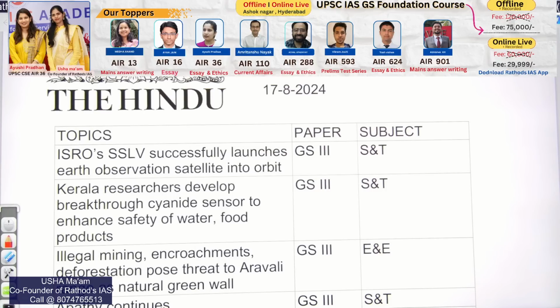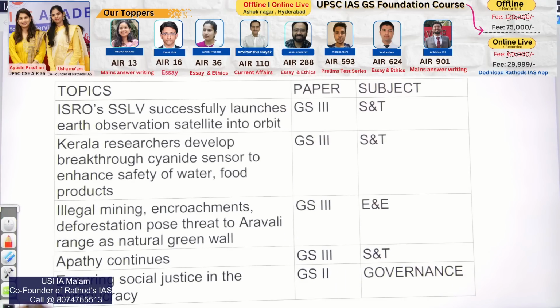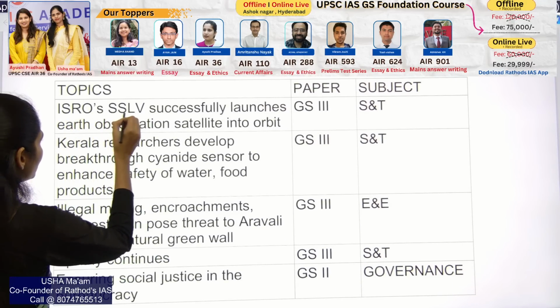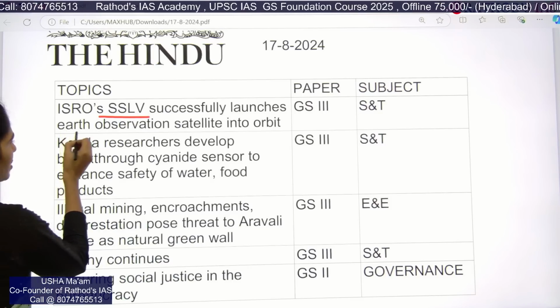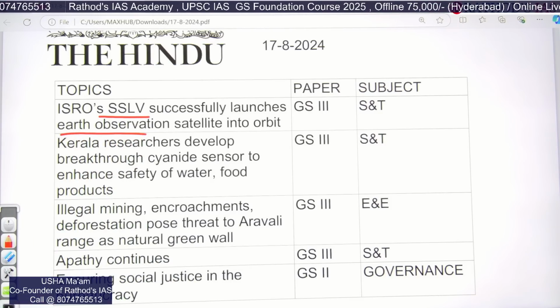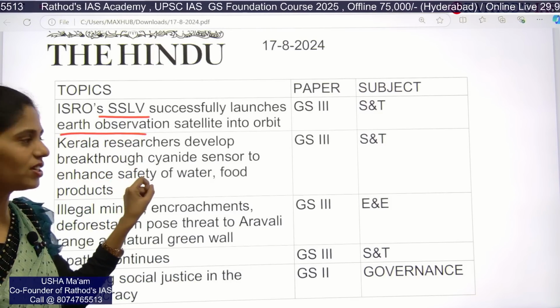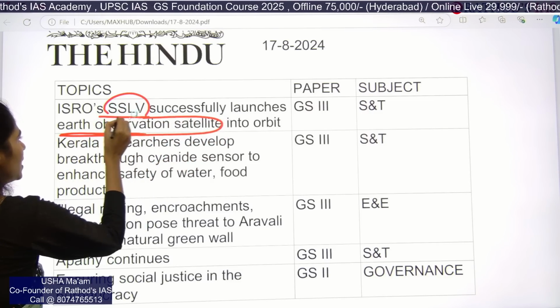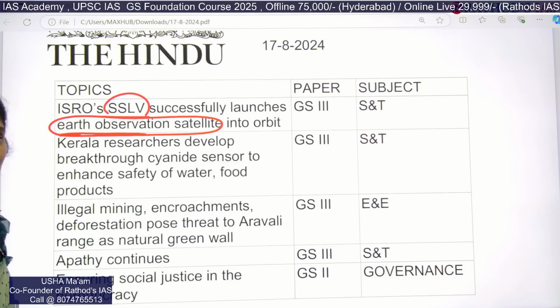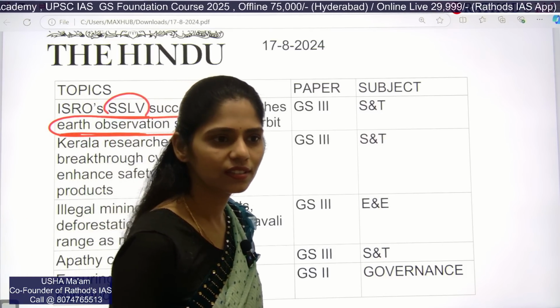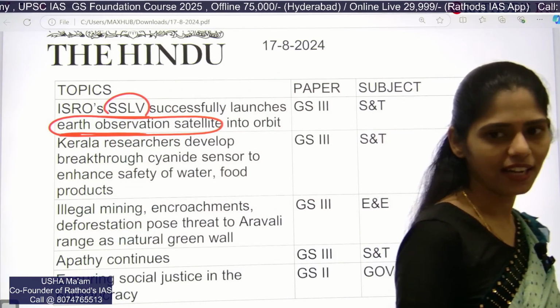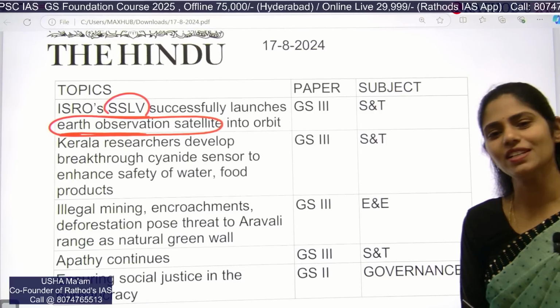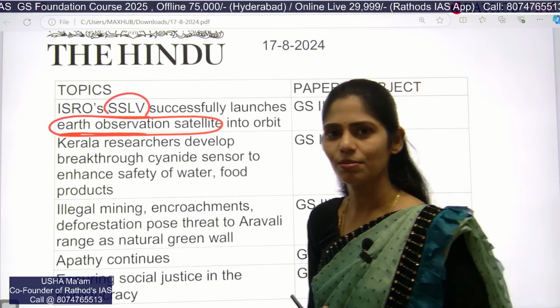So the first topic here you can see is about ISRO's SSLV successfully launching Earth observation satellites into orbit. So the keywords are, the first one is SSLV and the second one is Earth observation satellite. So tell me, what is this SSLV? Small satellite launch vehicle. So what does it mean?